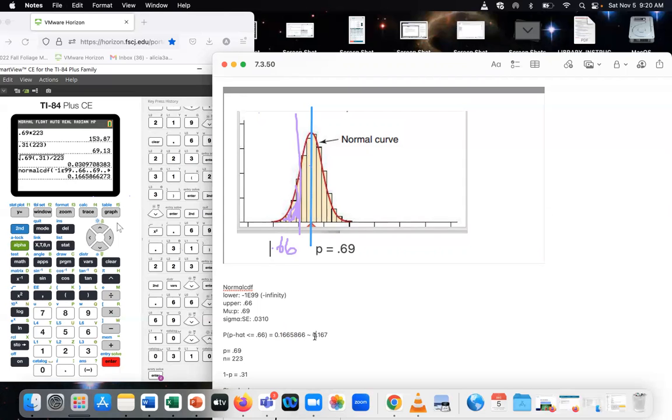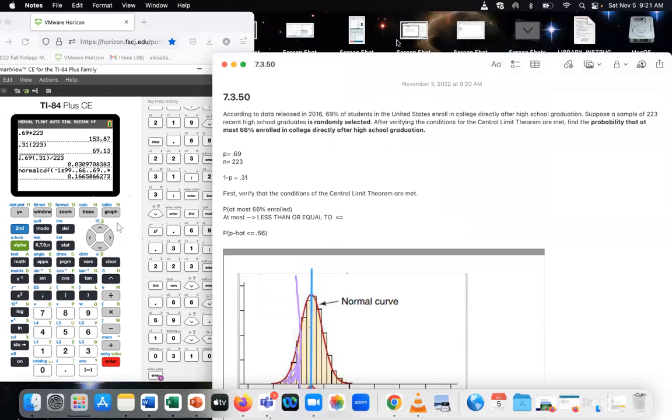I did carry the 0 there; you don't have to. But that would be the probability, about 16.7%. In this case, they didn't ask you to change it into a percent, but you could. The probability would be about 16.7%. All right, again, that is problem 7.3.50.